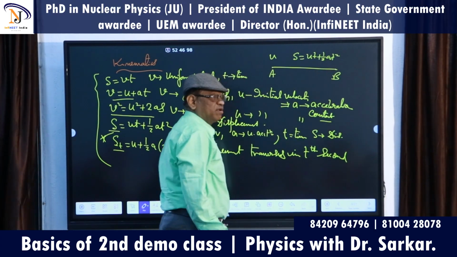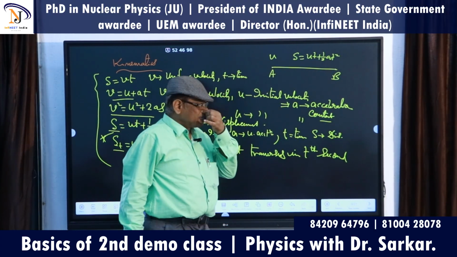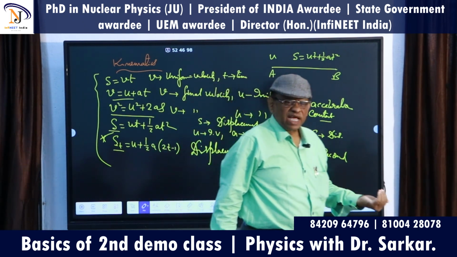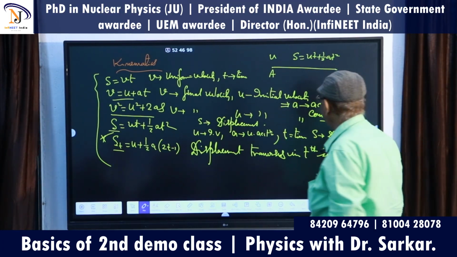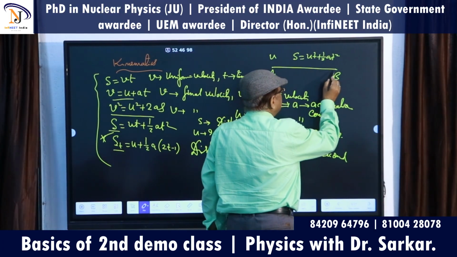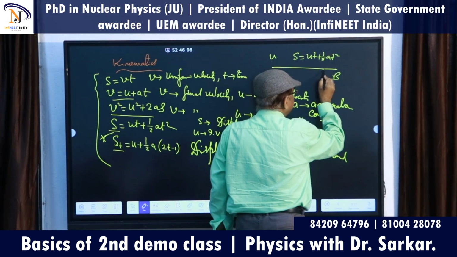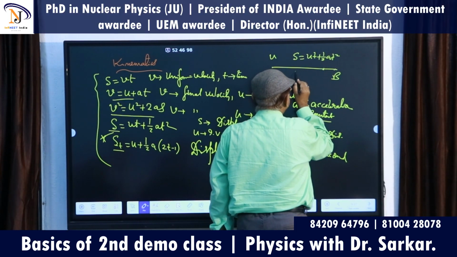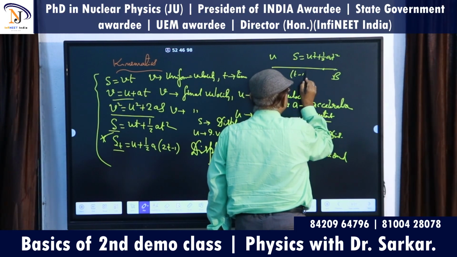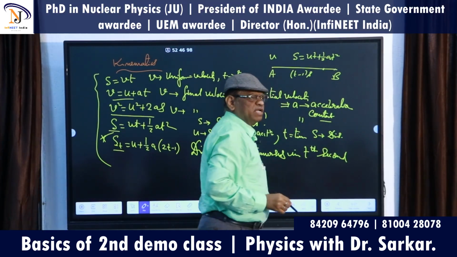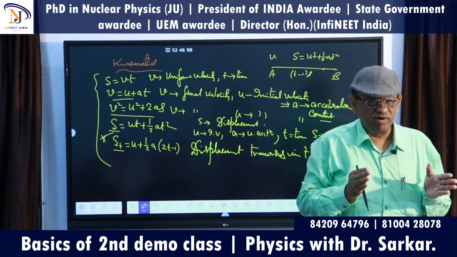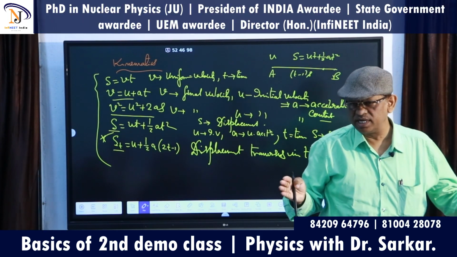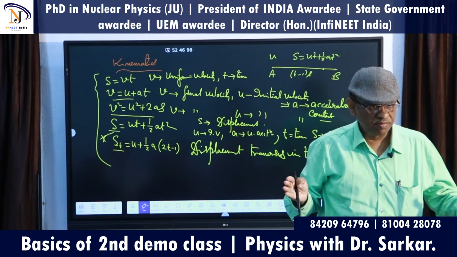Am I clear? And if it is asked how much distance is traveled in the Tth second, then it is for T time, this is T minus 1 second. What is the meaning of T minus 1 second? Suppose 4 seconds. The distance traveled by a particle in 4 seconds is s equals ut plus half at square.